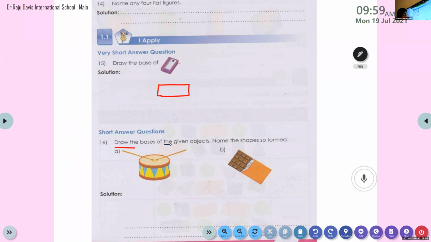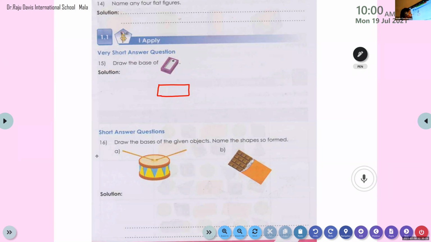Of. The. Given. G-I-V-E-N, given. Objects. Now listen here. Look at here, my dear. Draw the bases of the given objects.